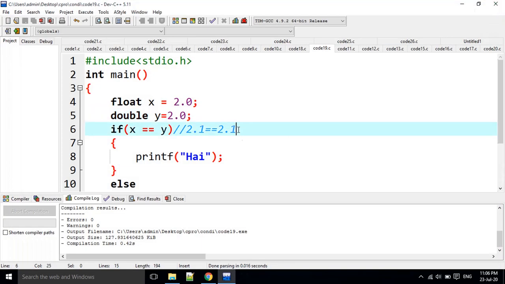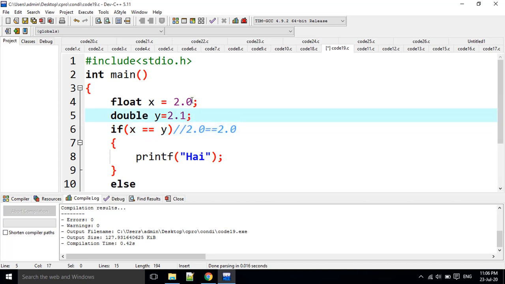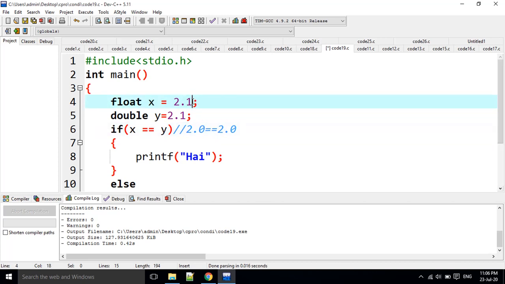There is no problem when it is a rounded value. When it is a rounded value, there is no problem whether it is float or double. But when the values are changed like this, apart from rounded values, if I check this, it is going to give a false statement. Okay. Going to the next question.